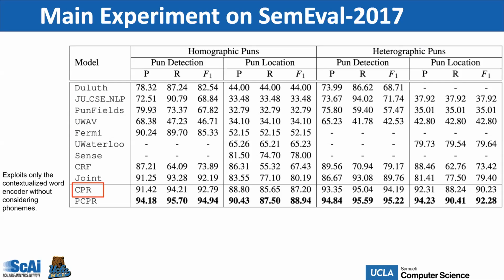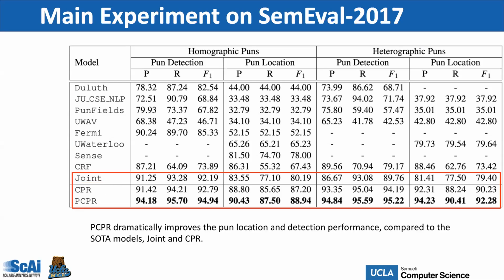We also implement the simple version of our model, CPR, which exploits only the contextualized word encoder without considering the phonemes. In the results, we observe that PCPR dramatically improved the pun location and detection performance compared to the SOTA model Joint and CPR in precision, recall, and F1 scores.